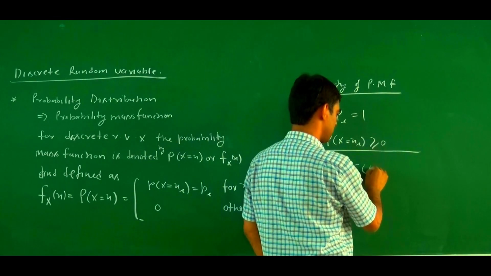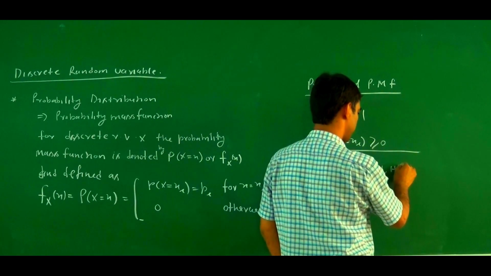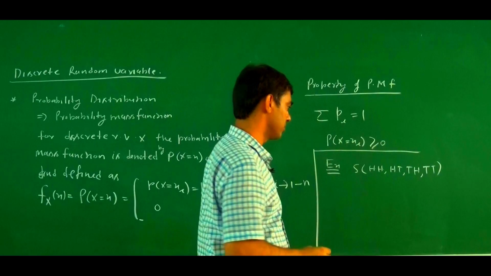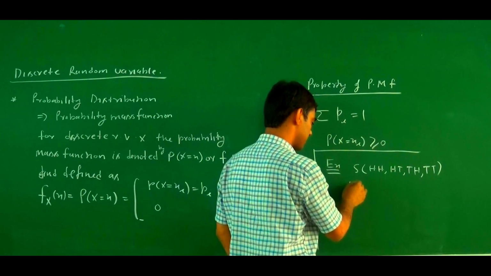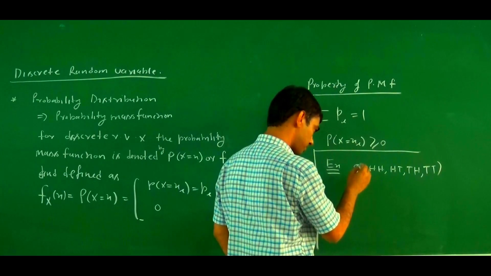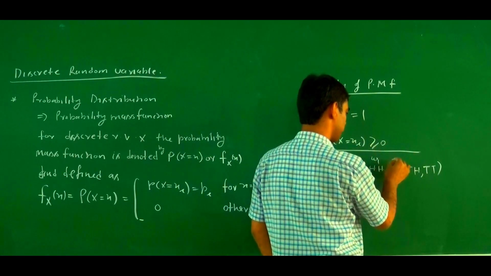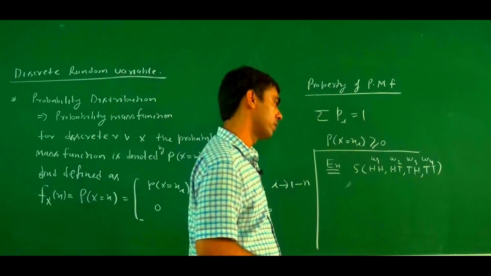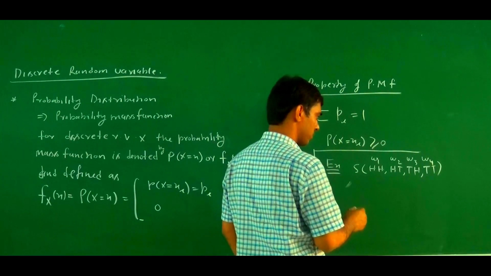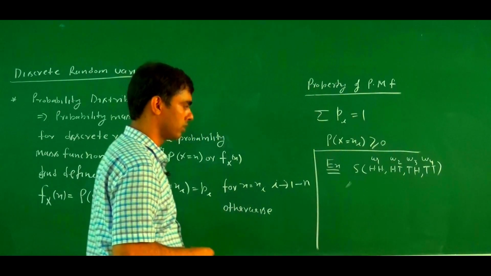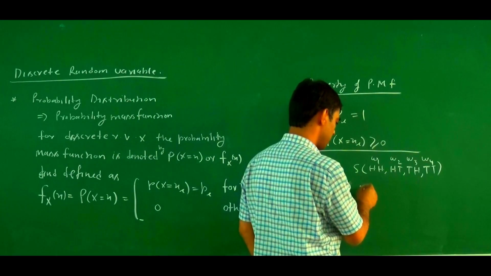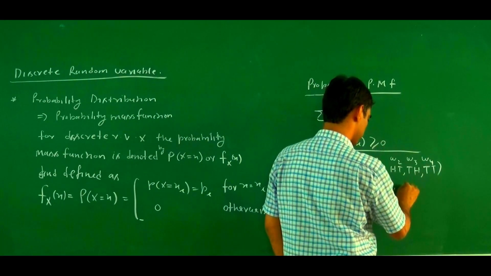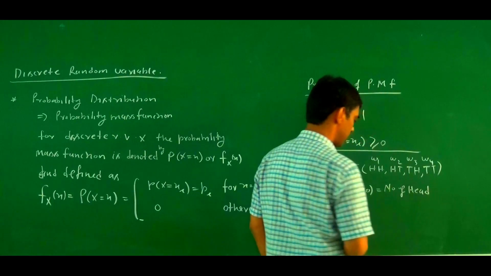The sample space is head-head, head-tail, tail-head, and tail-tail. Writing the sample space as w1, w2, w3, w4, if we associate this with a real number, suppose X(w) is the number of heads.